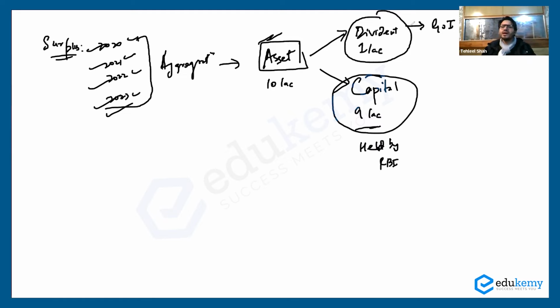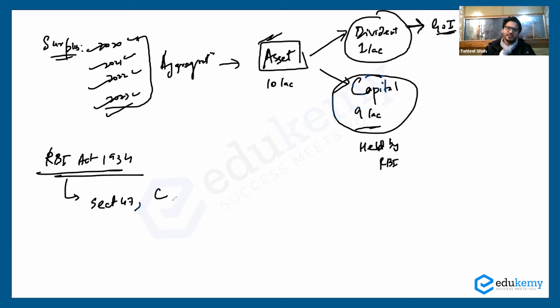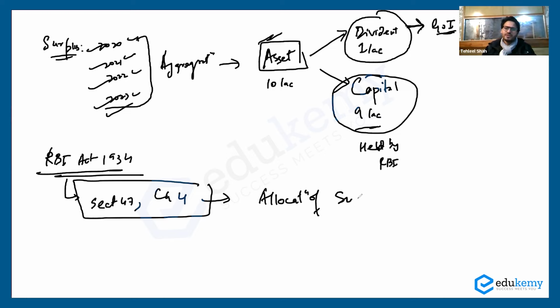Now the question is, why are you transferring this dividend to the government of India? Because RBI works on the RBI Act of 1934, and in this Act there is Section 47, Chapter 4. In this section, it is clearly mentioned: allocation of surplus funds to the government of India.